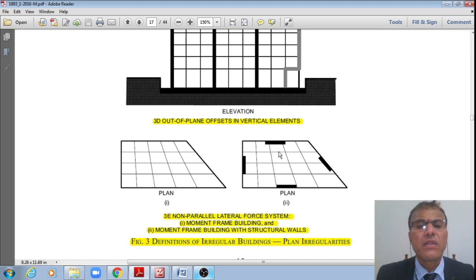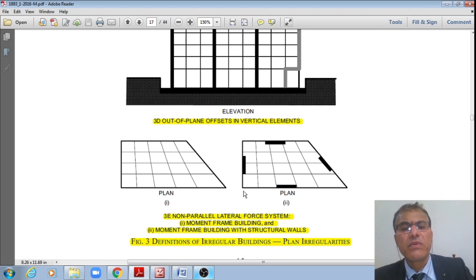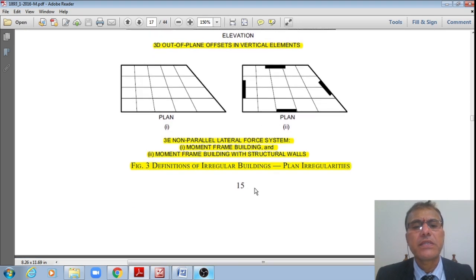The first one is the moment frame building system, and the second one is the moment frame building with structural walls. That is how all the definitions of the irregular buildings with plan irregularities are given in this figure.